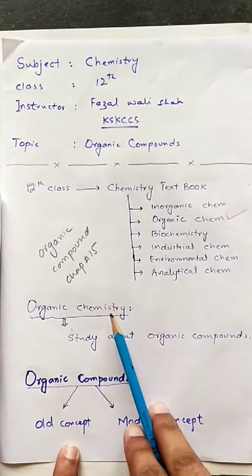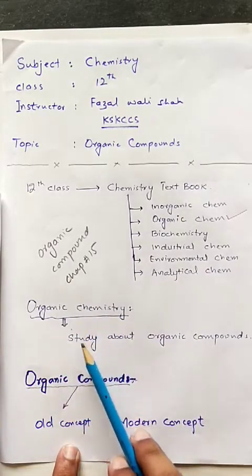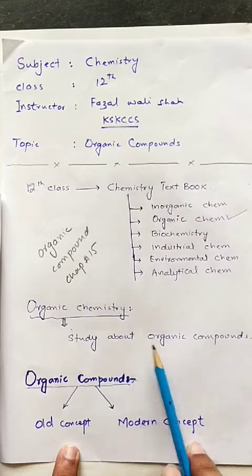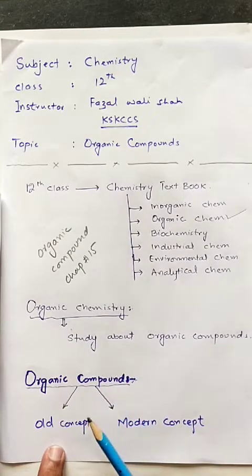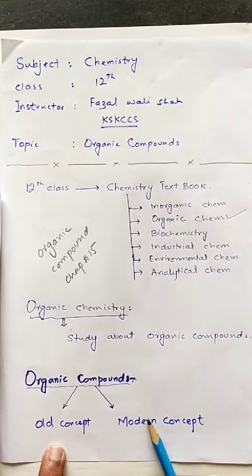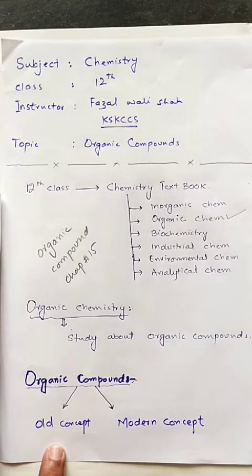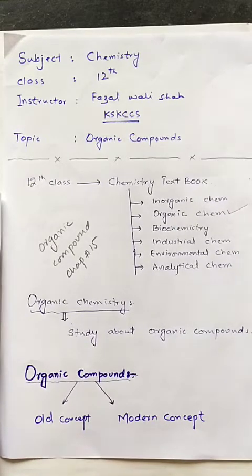So what is organic chemistry? Simply we can say that organic chemistry is the study of organic compounds. Now what is an organic compound? There are two different concepts about the organic compound: one is the old concept and the second is the modern concept. First we will start from the old concept.